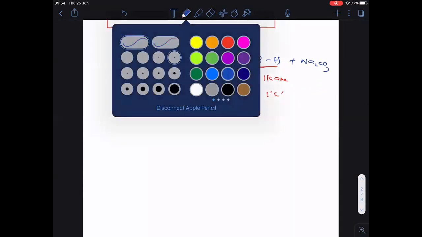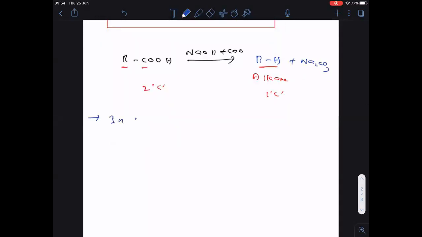So let me mention that point here. In this reaction, one carbon atom less alkane is formed than the acid. When compared to the acid, the alkane will contain one carbon atom less.